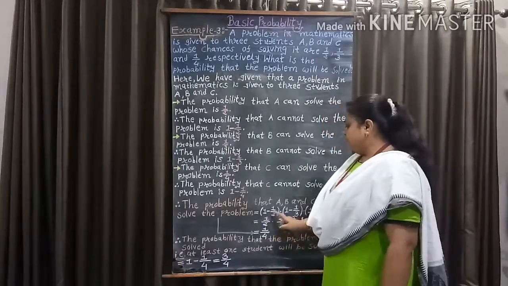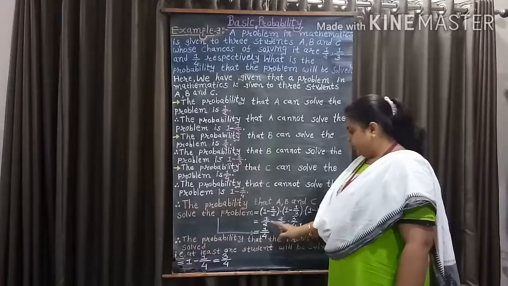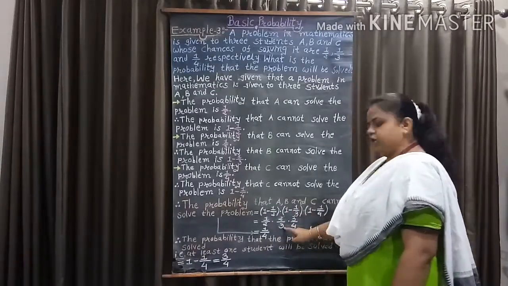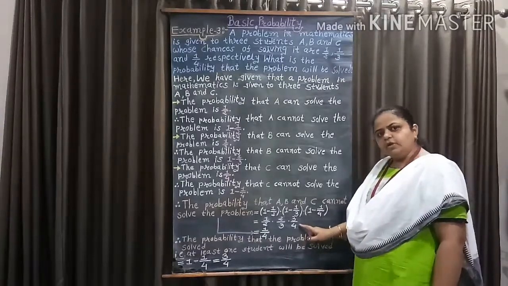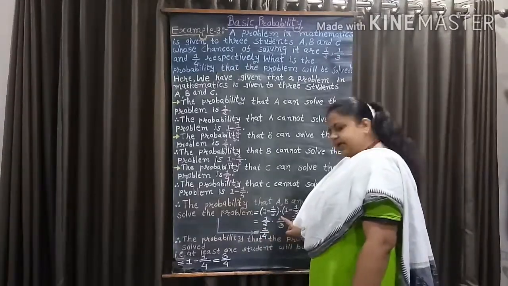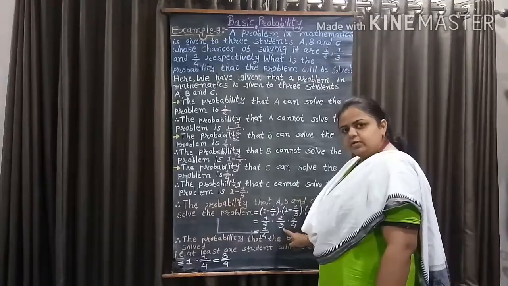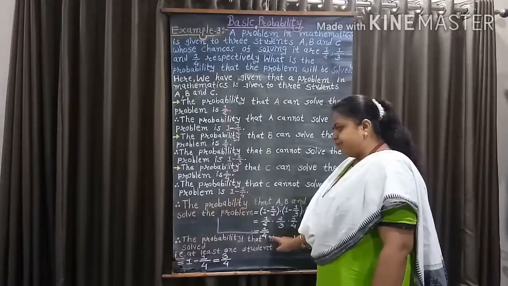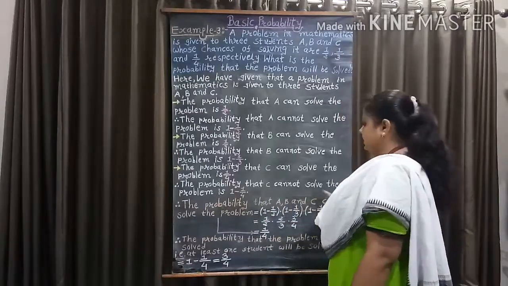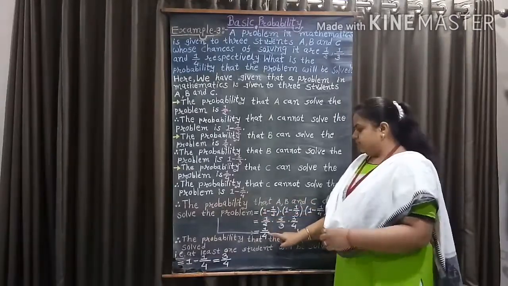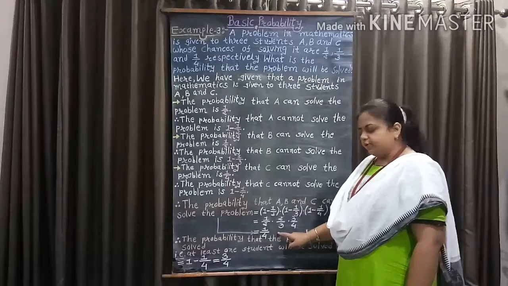So, 1 minus 1 by 2 equal to 1 by 2, 1 minus 1 by 3 equal to 2 by 3, 1 minus 1 by 4 equal to 3 by 4. Now here 2 cancels out and 3 cancels out. So we get 1 by 4. Therefore, the probability that A, B and C cannot solve the problem equal to 1 by 4.